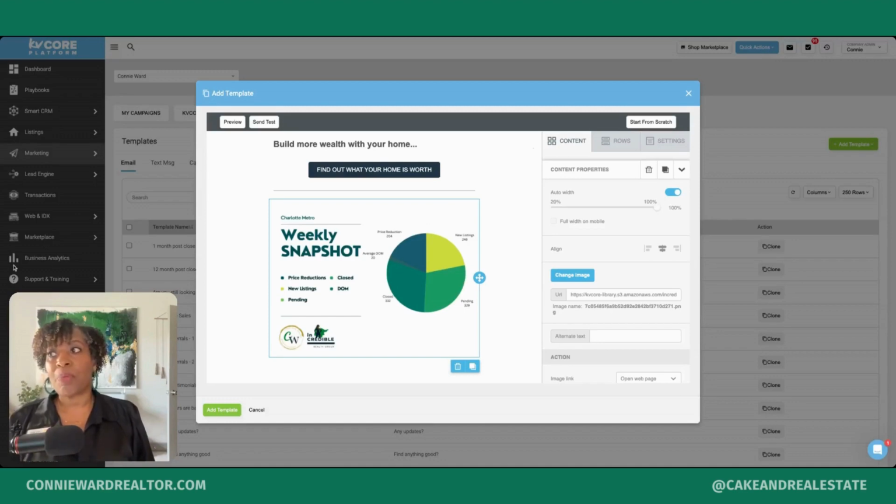So the number of properties that have had price reductions week over week, new listings, closed properties pending, and average days on market for my metro area. So I grab that from MLS, takes 5 seconds, go to MLS, grab it. I put that on the spreadsheet, and then I refresh the Canva file, and it will import the numbers and change the pie chart graph. That might sound complicated for some of you who just have never done it before, but I promise you it's super easy, and I will do a video on that explaining and showing you how to do that in Canva. But this is not a Canva tutorial.